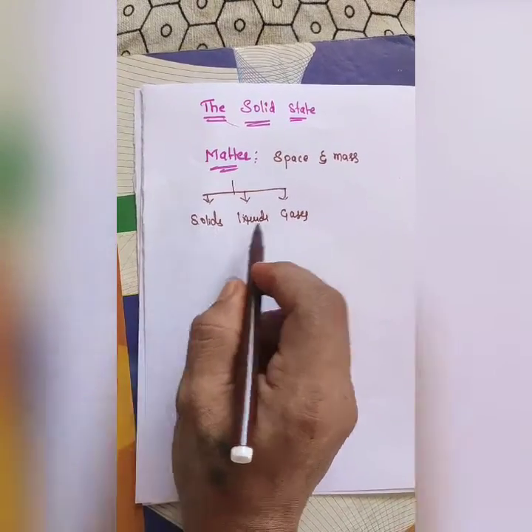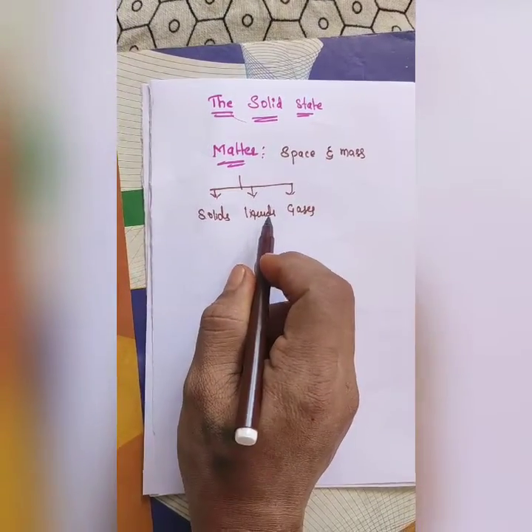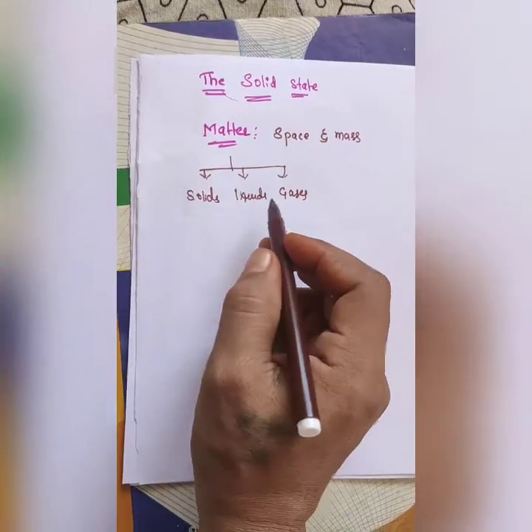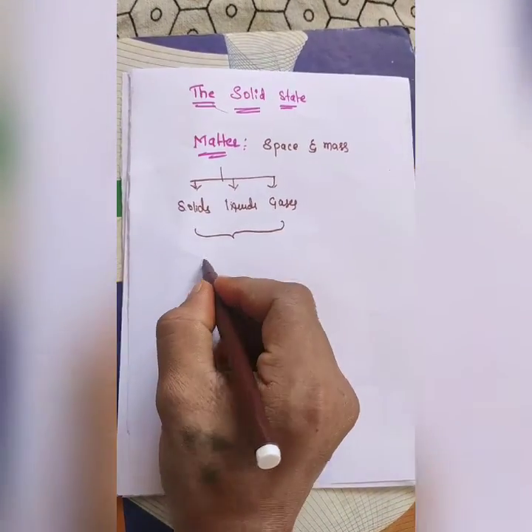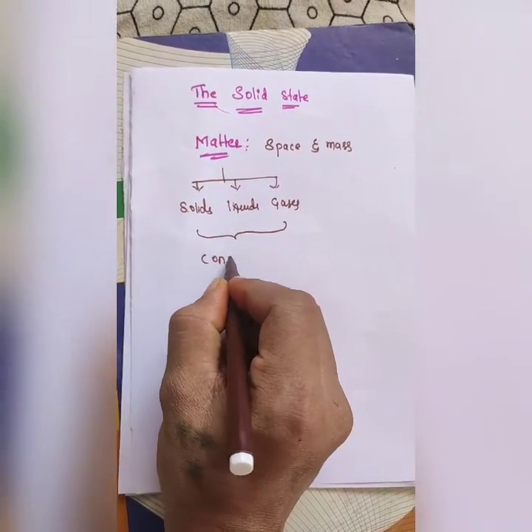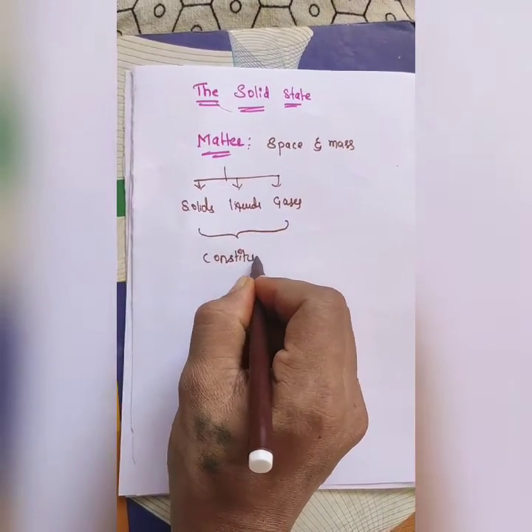There is a lot of difference between solids and liquids, and liquids and gases. It depends upon the nature of arrangement of constituent particles.